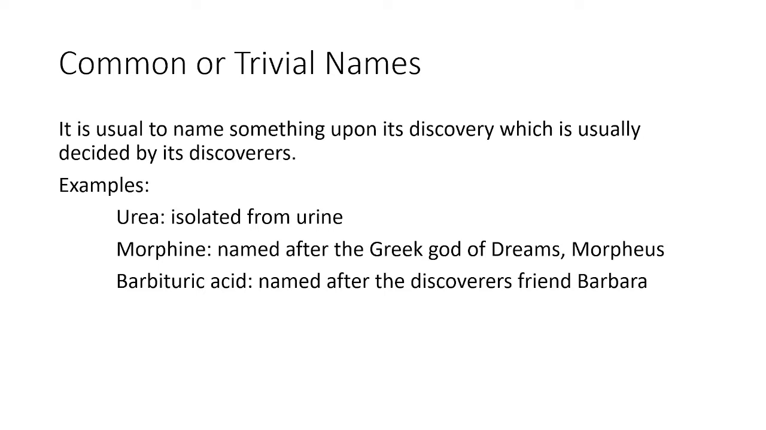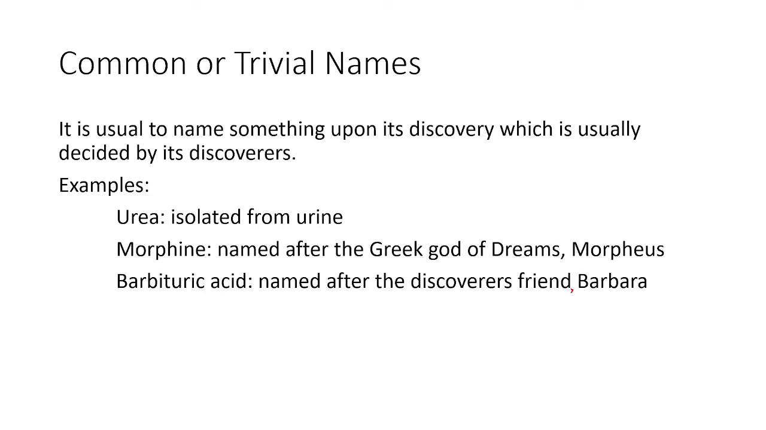Another thing is we have here the barbituric acid. Barbituric acid is a tranquilizer. It is named after the discoverer's friend, which is Barbara. So, lagyan ko lang ng comma, para hindi tayo magkalito. So basically, yun yung way ng pagbibigay ng name sa ilang organic compounds natin.